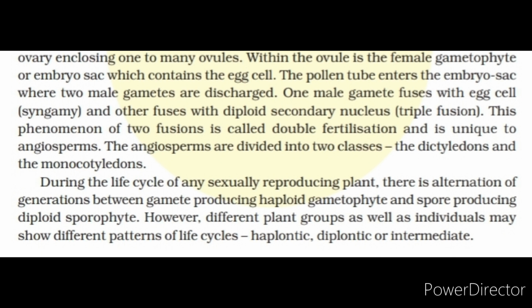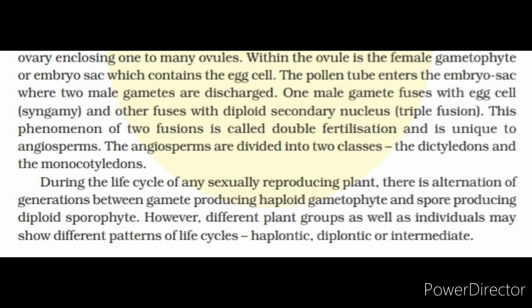The pollen tube enters the embryo-sac where two male gametes are discharged. One male gamete fuses with egg cell, syngamy, and the other fuses with diploid secondary nucleus, triple fusion. This phenomenon of two fusions is called double fertilization and is unique to angiosperms. The angiosperms are divided into two classes, the dicotyledons and the monocotyledons.